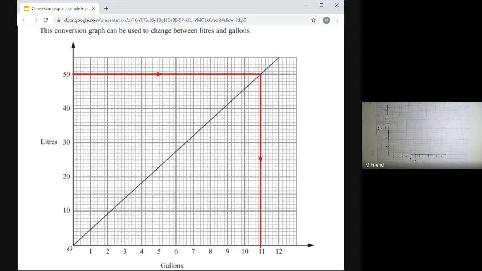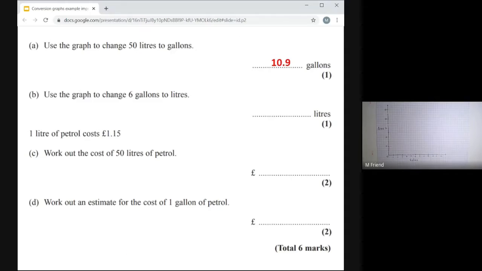10.9, maybe something like that, because each of those little squares is 0.2. So it's a bit more than 10.8 and a bit less than 11. I think that's about 10.9. Let's go with 10.9. So the answer to the first question is 50 litres is the same as 10.9 gallons.